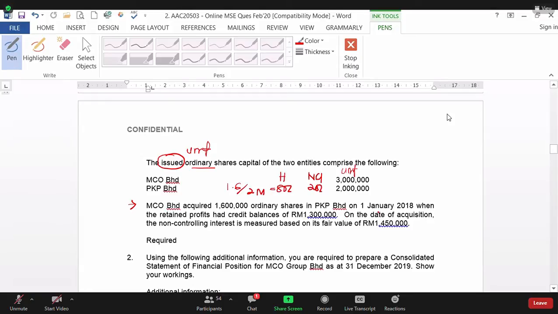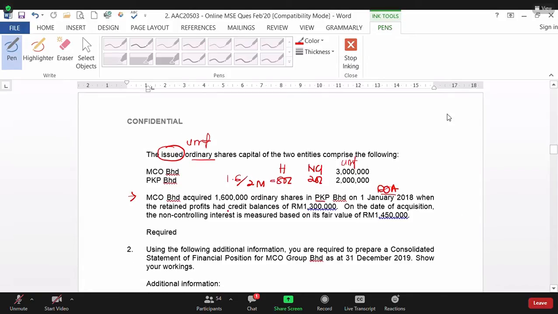So this is when do you acquire the PKP? So this is the date of acquisition, DOA. So at the date of acquisition, you got one reserve, and be careful, question said credit balance. So this means that positive. If question said that debit balance, so the amount was negative. It means that loss. So here credit. In this one you have to use your accounting knowledge.